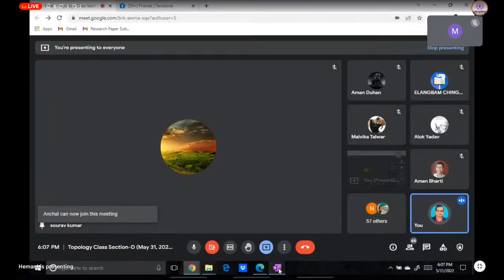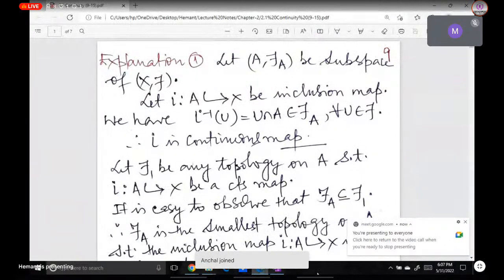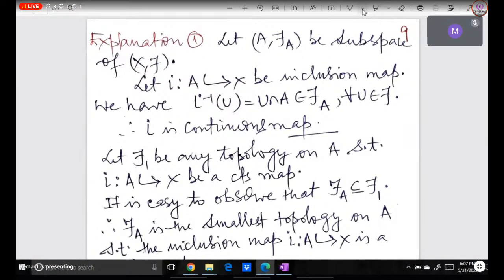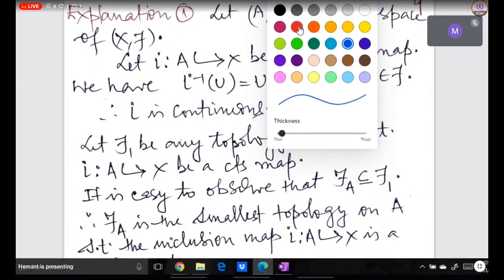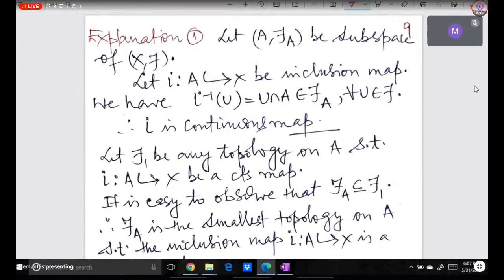Those who wish to join may join on time. Just wait 1 minute.